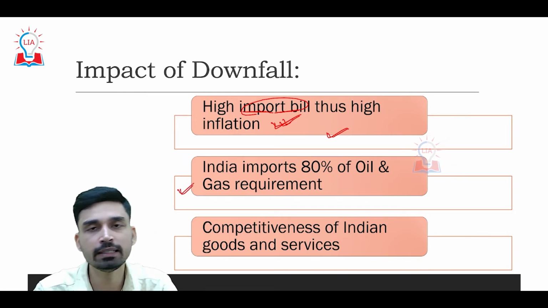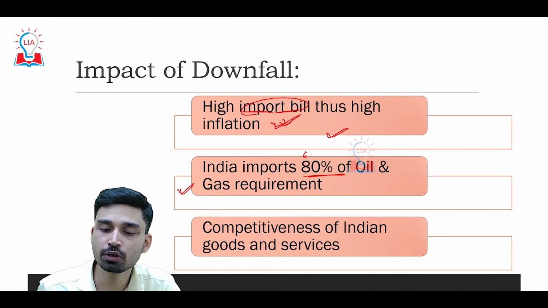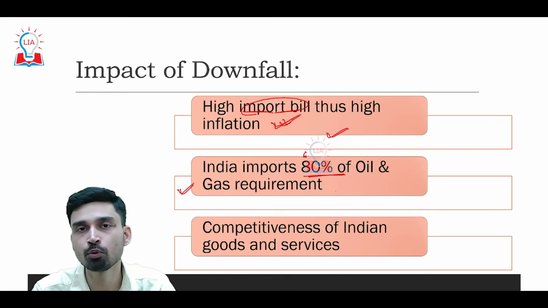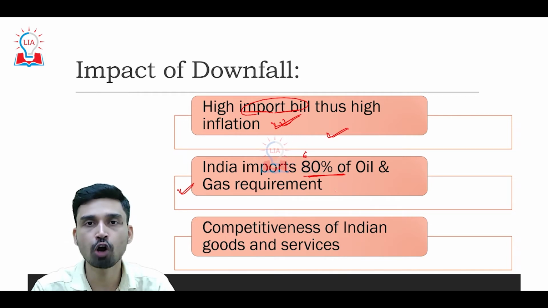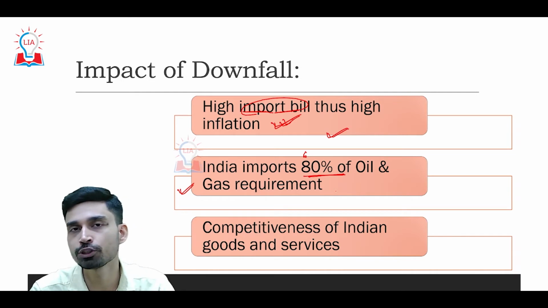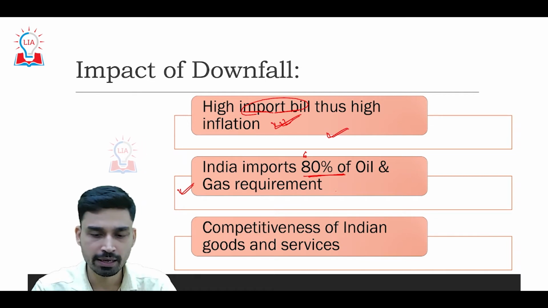Second, due to the increase in the price of crude oil, it will also cause problems for India, because 80% of India's oil and gas requirement is met by import. So that will increase its import bill as well, and that will trickle down to all other sectors of the economy, because the whole economy is driven by transportation. And if oil and gas prices rise, obviously the transportation cost will rise, and that will cause a rise in food prices and in other commodity prices as well.